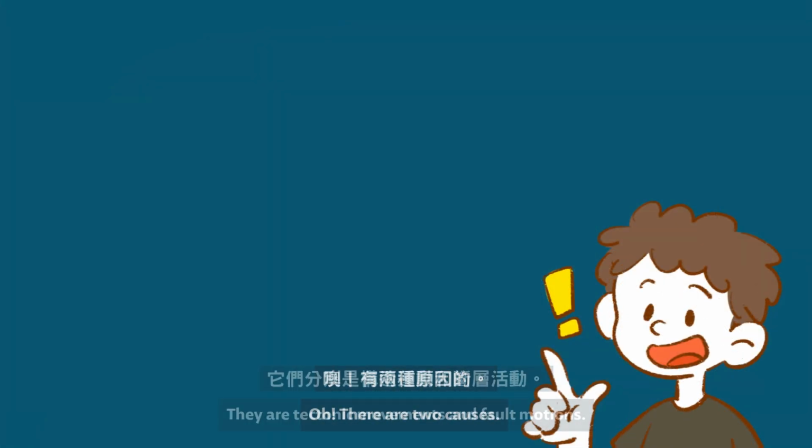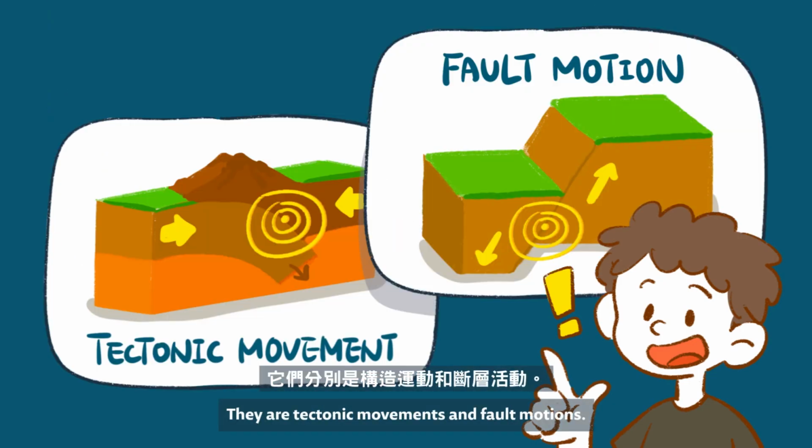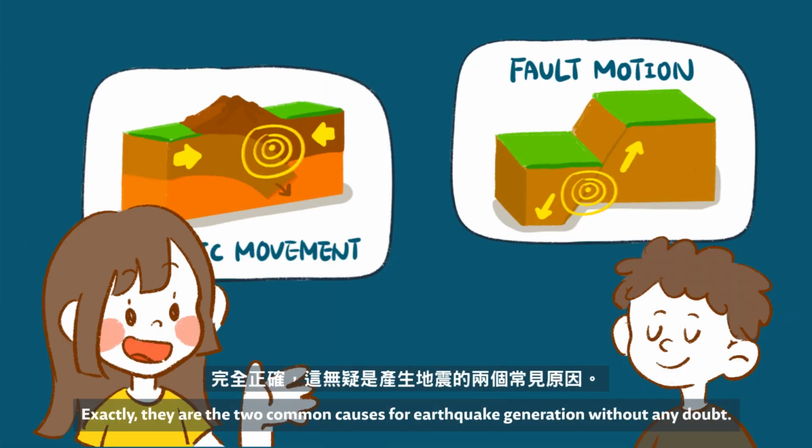Oh, there are two causes. They are tectonic movements and fault motions. Exactly. They are the two common causes for earthquake generation without any doubt.